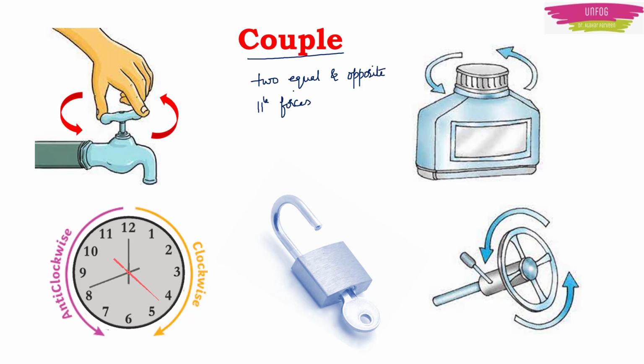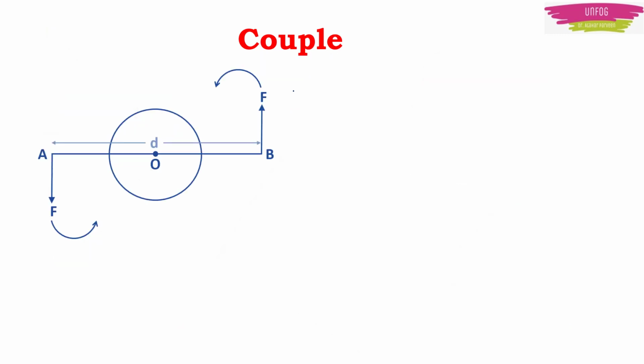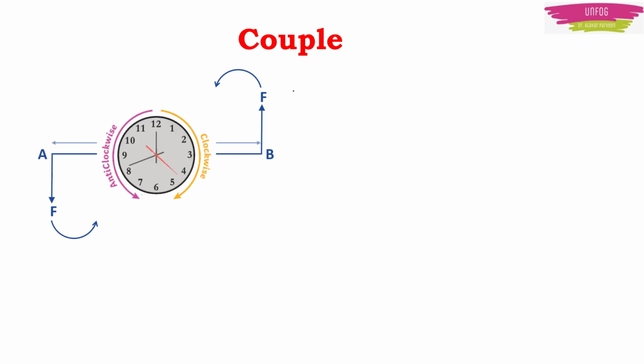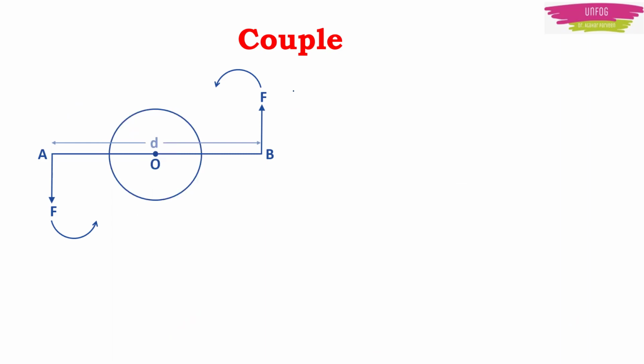Then when you want to close the tap, you will apply the force in the clockwise direction. Same thing happens with tightening of a cap of the bottle, turning of a key in a lock, turning of a steering wheel in a car, etc. Basically, here you rotate things in clockwise or anti-clockwise direction while applying the turning force or torque.